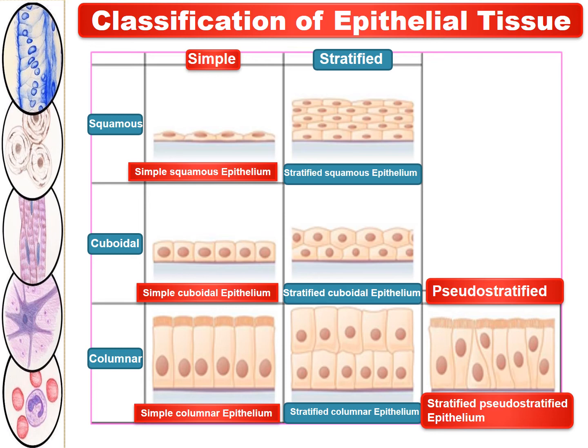Then the last one is the columnar epithelium. If the columnar shaped epithelial cell lining is single, then it is called simple columnar epithelium. But if the cell lining of this columnar epithelium is more than one, then it is called stratified columnar epithelium.